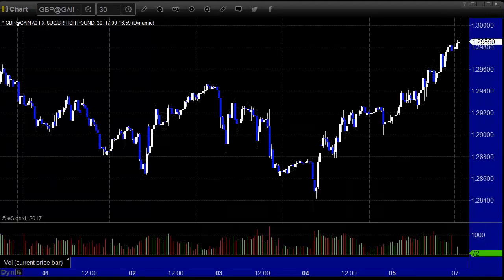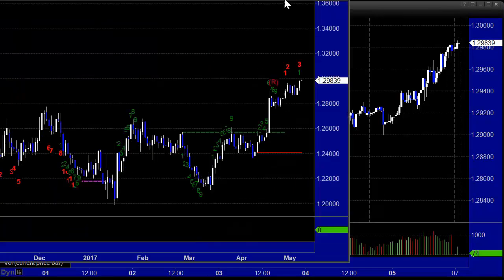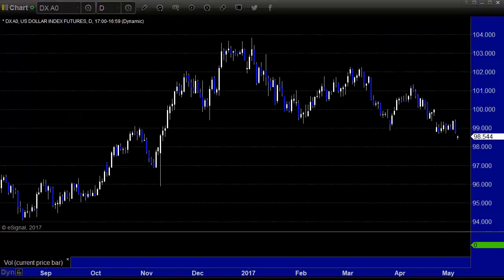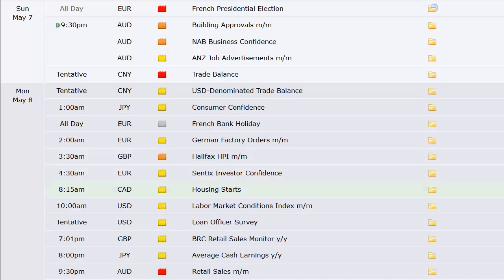Here's a look at the pound dollar. High to low for the week is actually only 140 pips. It's even worse. Even though it looks like there's more of a move there, there's really not for the pound. Most of that action is in a 60, 70, 80 pip range. So really, there's not much to say. You saw it was a flat week on the daily charts. Obviously, these are showing the same. We don't need to look at the charts anymore because it's not going to tell us anything new. So let's get on to the data.